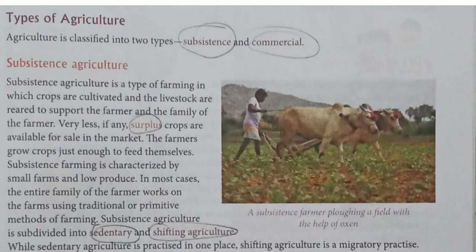With this, I'm ending this class here. In the next class, we will learn various types of subsistence agriculture, such as shifting cultivation, intensive subsistence agriculture, and nomadic herding, as well as various types of commercial agriculture, such as extensive agriculture, plantation agriculture, mixed farming, market gardening, etc.